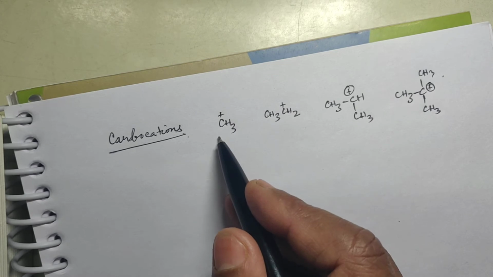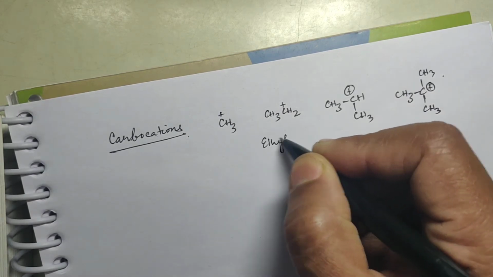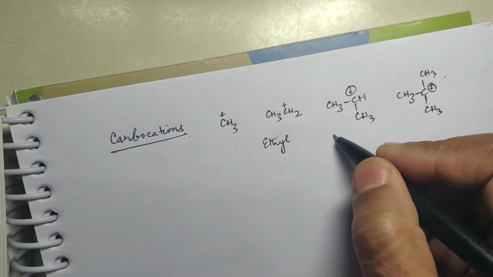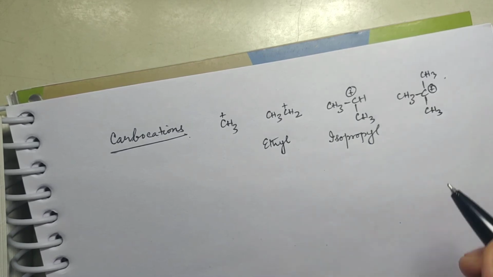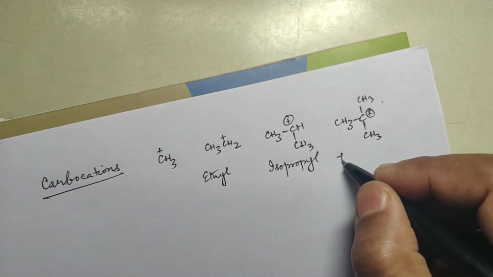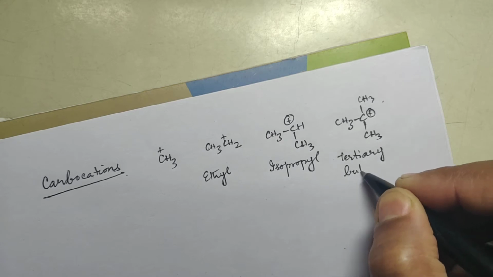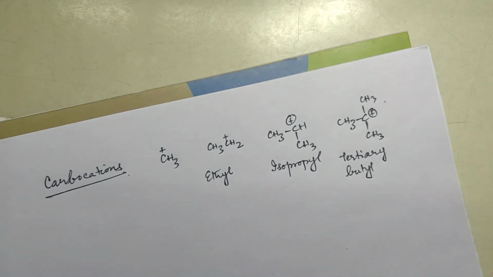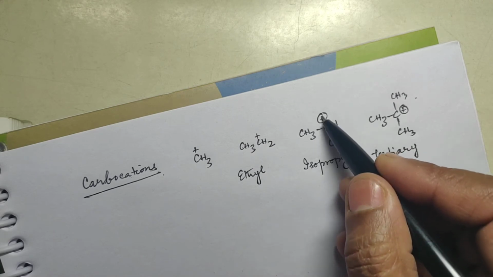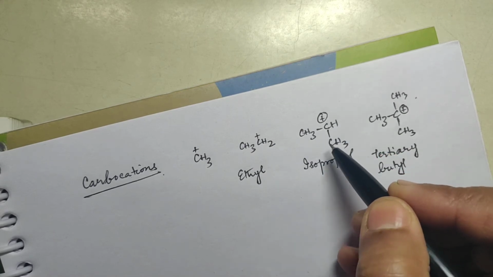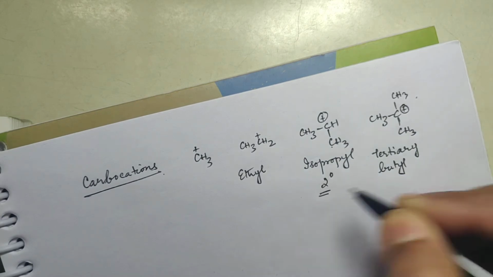Now this is methyl carbocation. This is ethyl carbocation. This is isopropyl carbocation. And this is tertiary butyl carbocation. Now here the carbon holding positive charge is attached to two other carbons, so you call this a secondary carbocation.